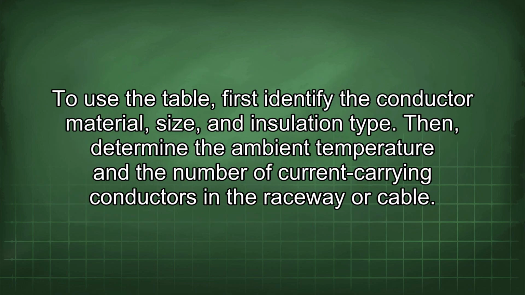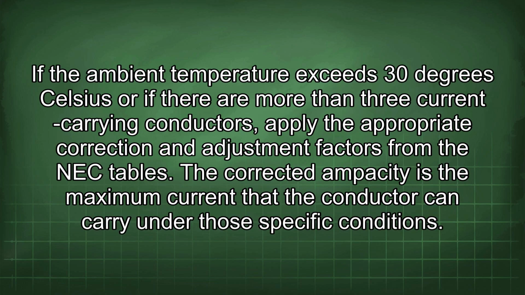To use the table, first identify the conductor material, size, and insulation type. Then, determine the ambient temperature and the number of current-carrying conductors in the raceway or cable. If the ambient temperature exceeds 30 degrees Celsius or if there are more than 3 current-carrying conductors, apply the appropriate correction and adjustment factors from the NEC tables. The corrected ampacity is the maximum current that the conductor can carry under those specific conditions.